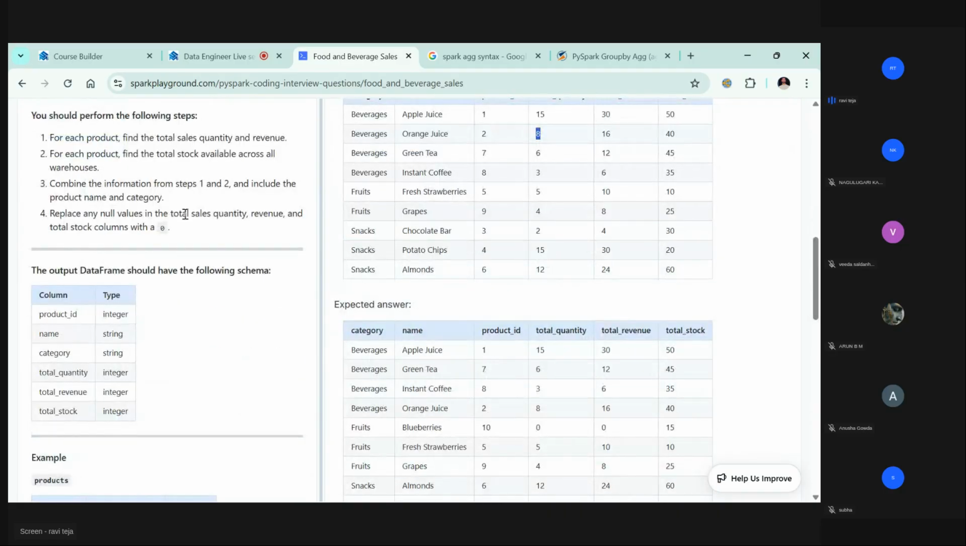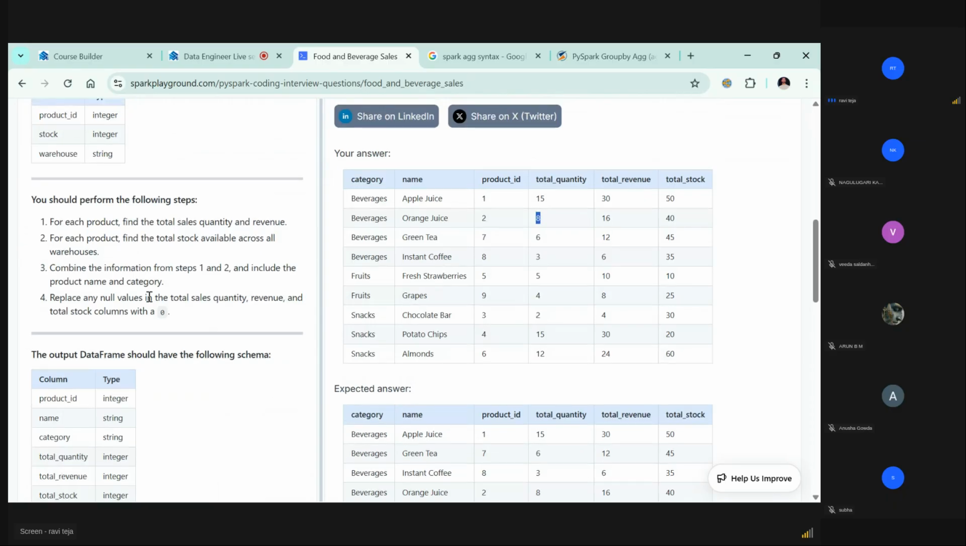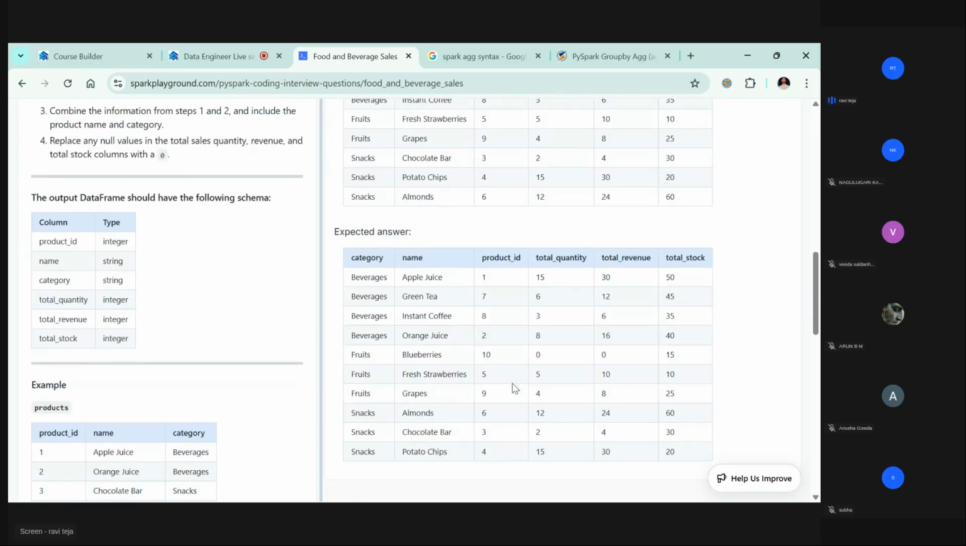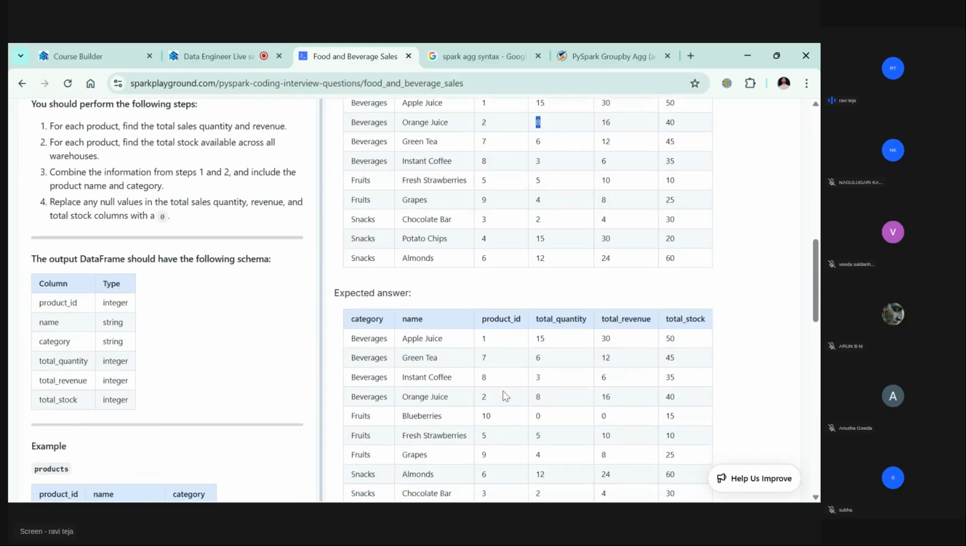Replace any null values in the total sales quantity, revenue, and total stock columns with a 0. Okay, we do not have such things here, so that's why we're not doing that. Include the product name and category. No. Full answer is this: apple juice followed by orange juice. But here, orange juice went here. It is not following any ordering. 638 is not an ordering. 45 35 40 is not an order. 12 6. Okay. Grapes, chocolate bar, potato chips.